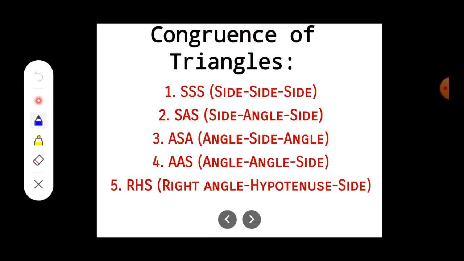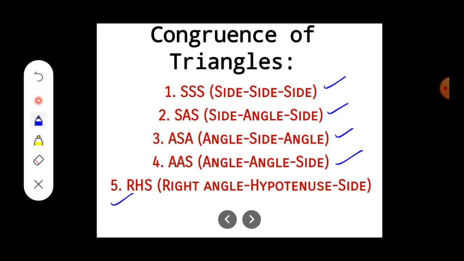Now, to prove any triangles congruent, we have the criteria, we have the types. So what are the types? The first and foremost is side, side, side. Next, side, angle, side. Third one, angle, side, angle. Fourth one, angle, angle, side. And the fifth one is right angle, hypotenuse, side.